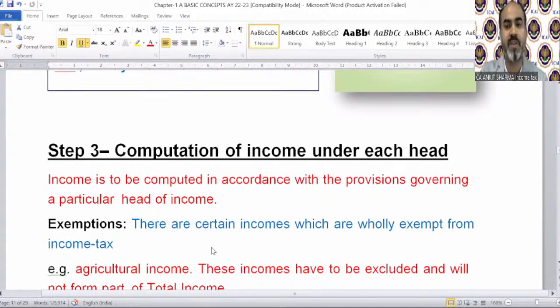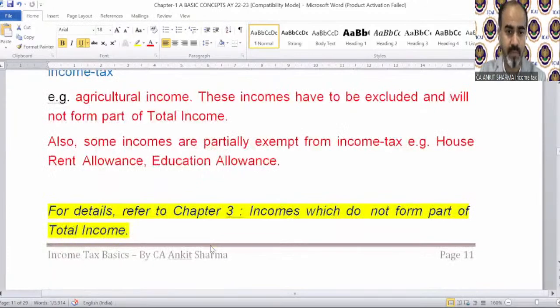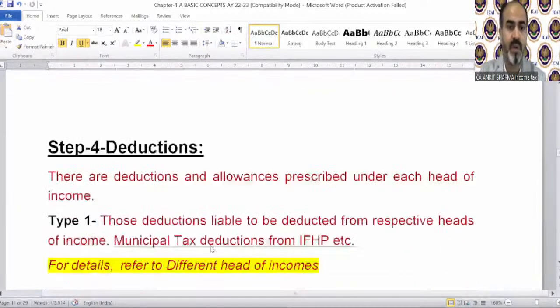There are certain incomes which are wholly exempt from income tax, like agricultural income. These incomes have to be excluded and will not form part of total income. So what are those incomes? Those that are exempted from tax, we will discuss in chapter number 3. Details in chapter 3, of course.